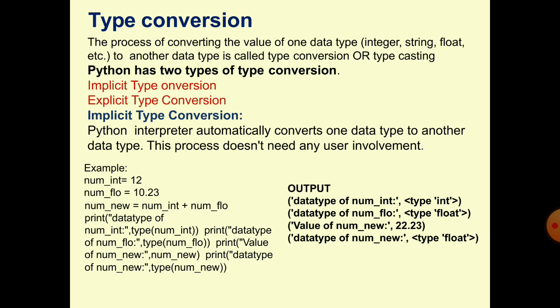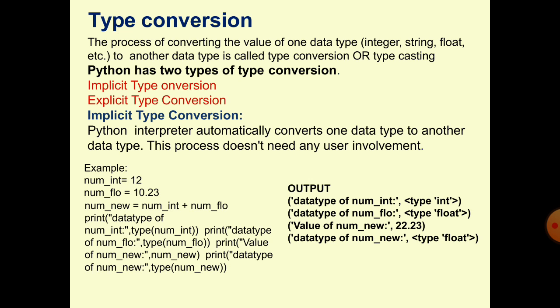There is no involvement of the programmer, who does not have to write code to convert one type's values into another type. It is fully converted by the Python interpreter.